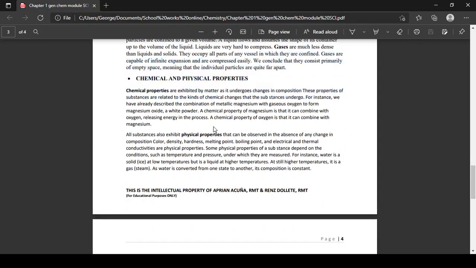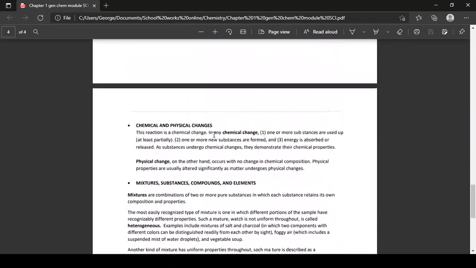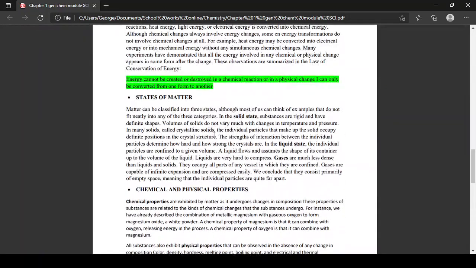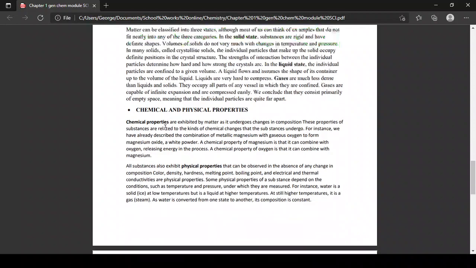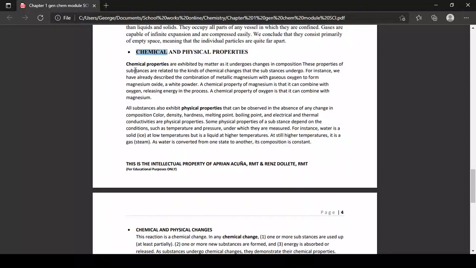Kirtas, states of matter naton. Yes, sir. 2 pages na lang, kids. Gamay na lang. Kapoy na ka mo? Goods pa? No, sir. 2 pages na lang.